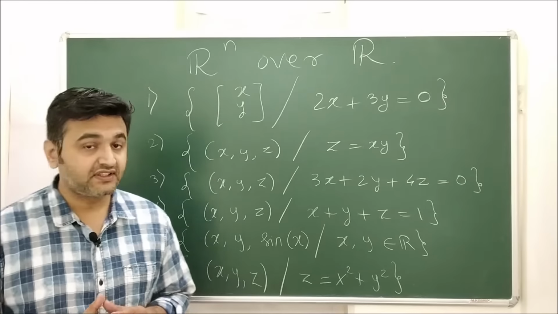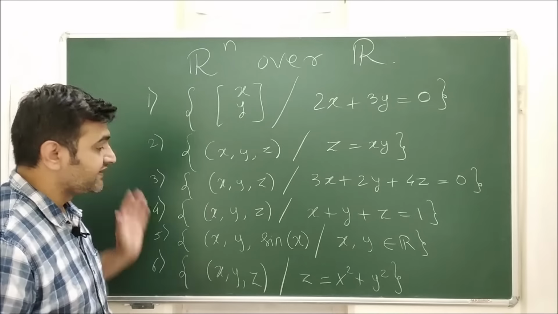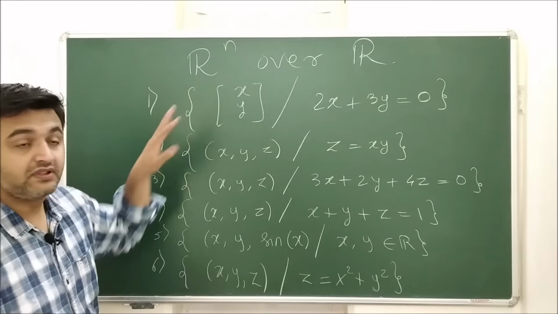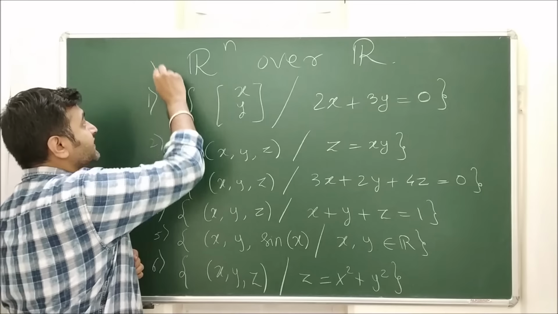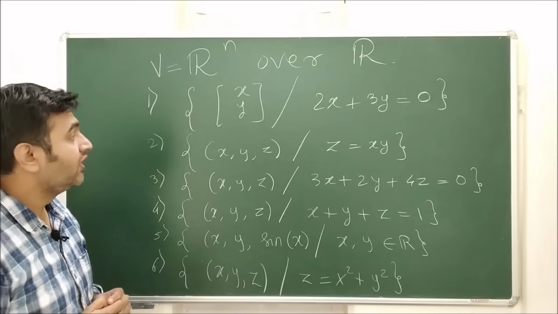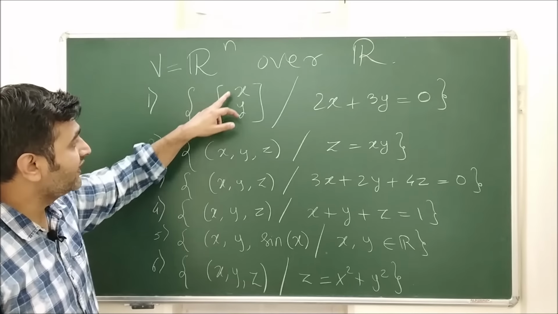Today we are going to discuss subsets. So we know that Rn forms a vector space over R. My V is Rn, where n can be any natural number. It's a vector space over R.